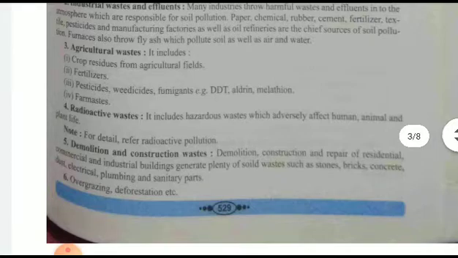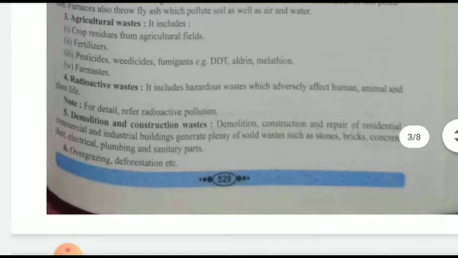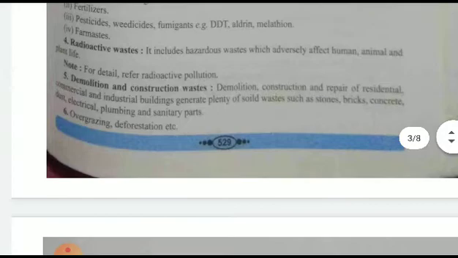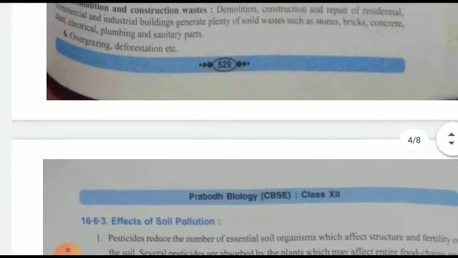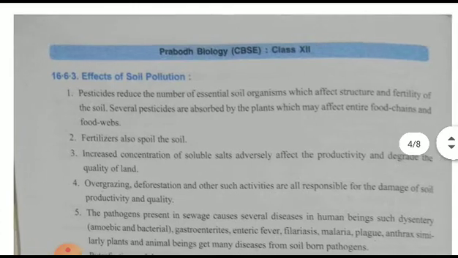Then radioactive waste, which is harmful for humans and animals. Then demolition or construction waste, from the construction and repair of residential, commercial and industrial buildings: bricks, concrete, electrical, plumbing, sanitary waste. Overgrazing and deforestation, etc.